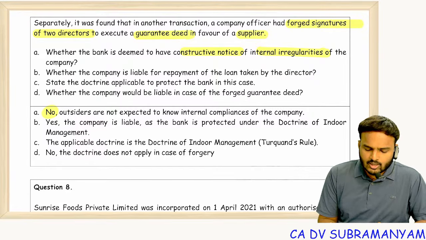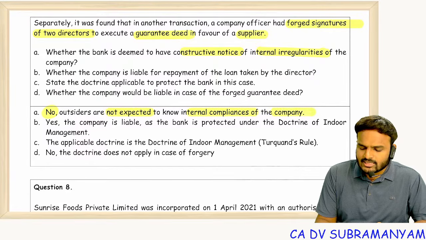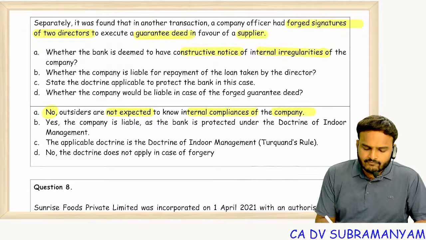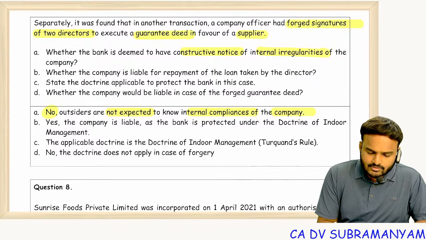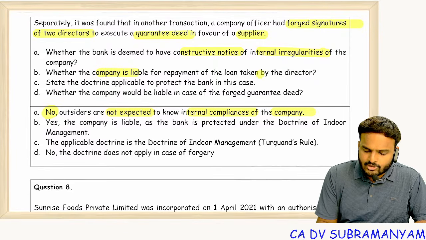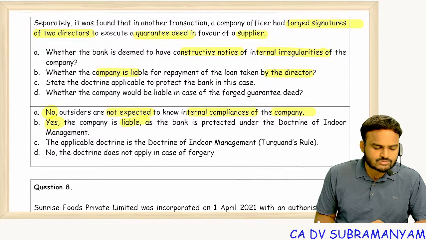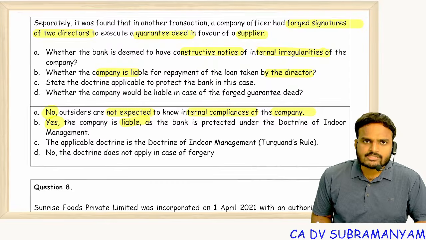No. Outsiders are not expected to know internal irregularities of the company. Whether the company is liable for repayment of the loan taken by the director? Yes, the company is liable. Doctrine of indoor management. Outsiders are protected.